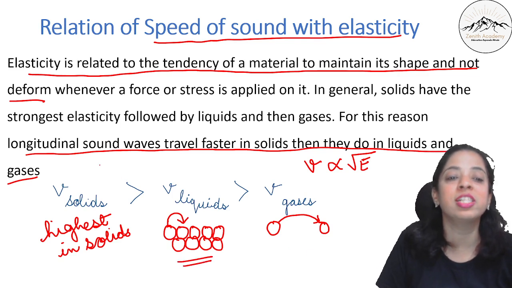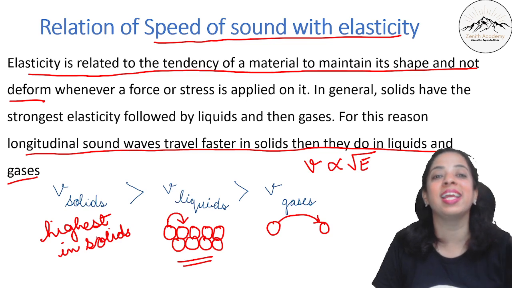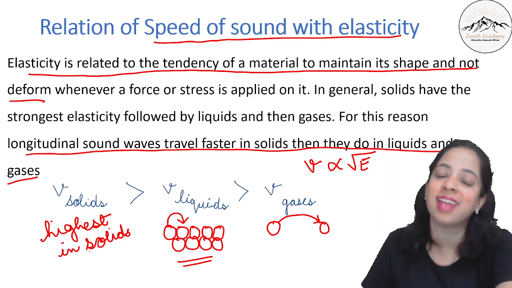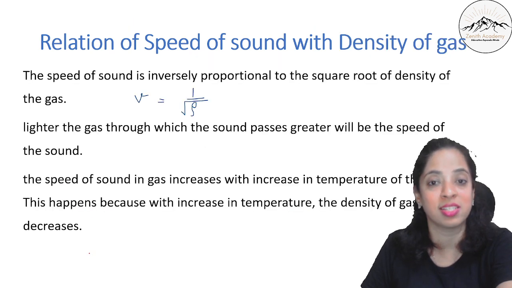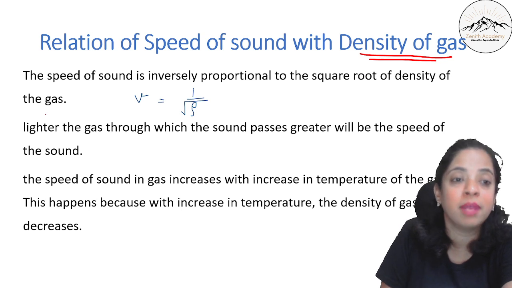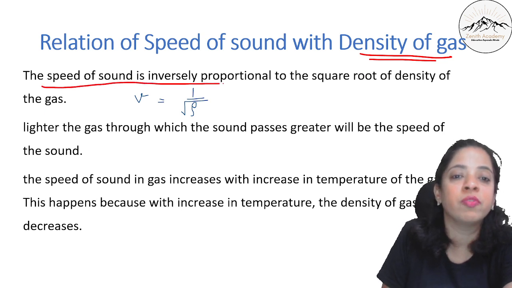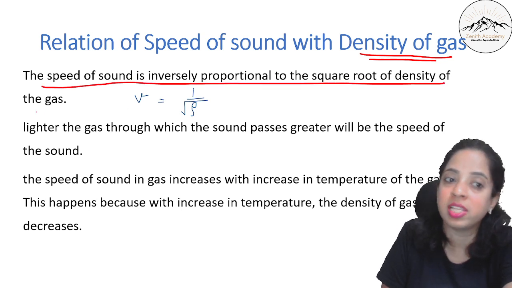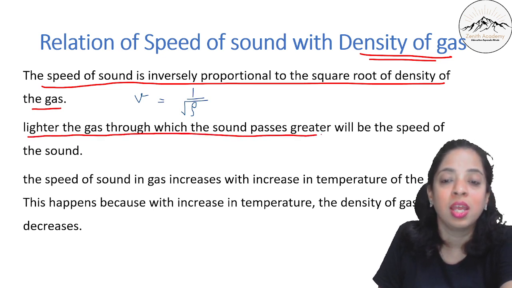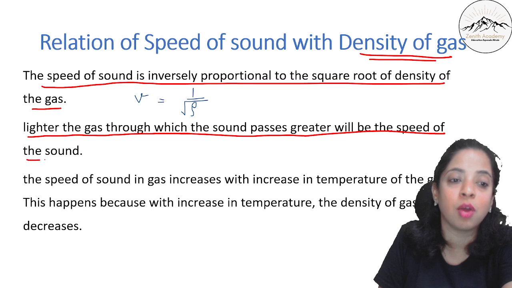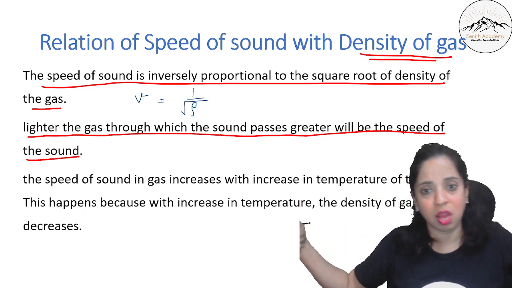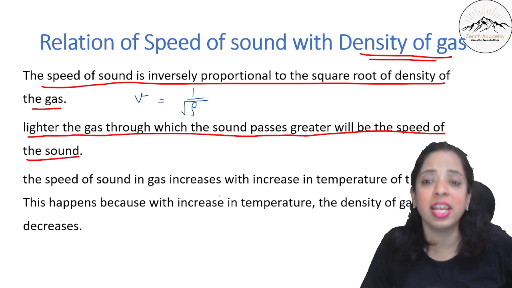So sound travels fastest in solids because the elasticity is highest. Velocity is directly proportional to the square root of elasticity. Now what about the density of the medium? The speed of sound is inversely proportional to the square root of the density of the gas. The lighter the gas through which the sound passes, the greater will be the speed of the sound. So if the gas is lighter, less dense, the sound will pass with high speed.